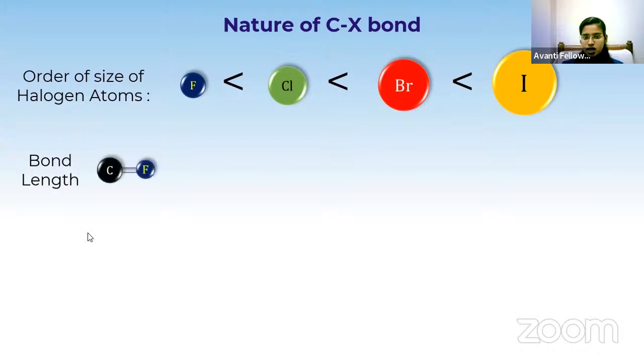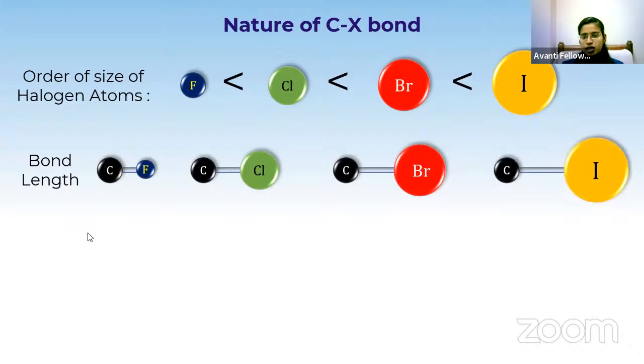This is the C-F, this is the C-Cl, this is the C-Br and this is the C-I bond length. Which bond length will be more, carbon fluorine or carbon iodine? Since the size of iodine is bigger, the carbon iodine bond length will be bigger.